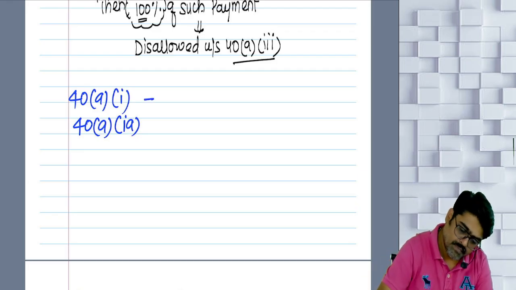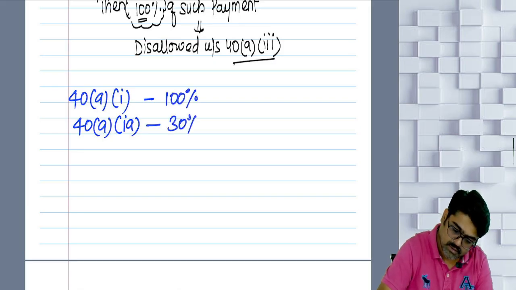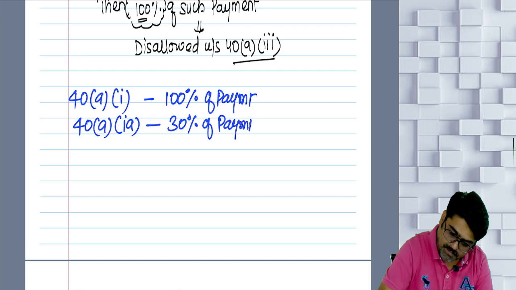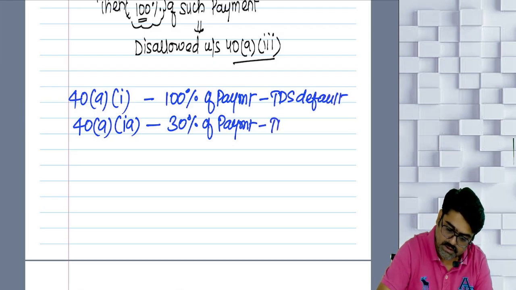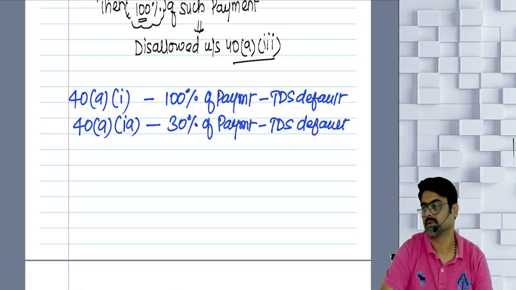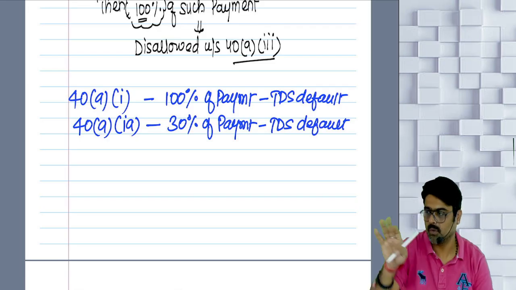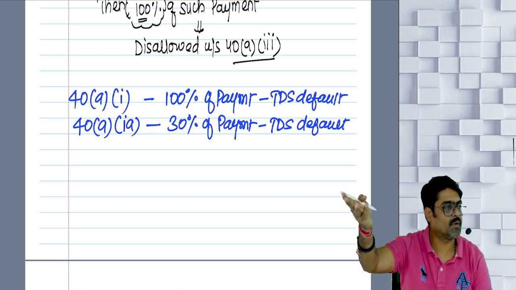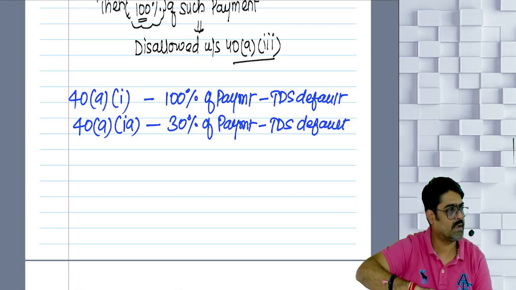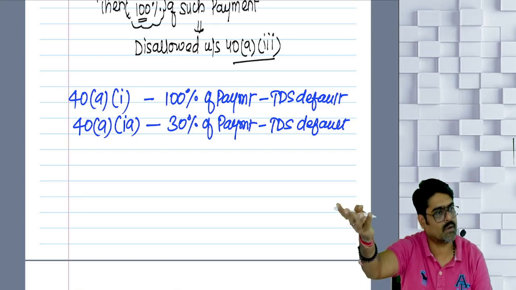Only 30% of the payment on which TDS default was committed will be disallowed. Both the provisions are the same. Later on, if you rectify your mistake, the 30% which is disallowed right now will later be allowed.